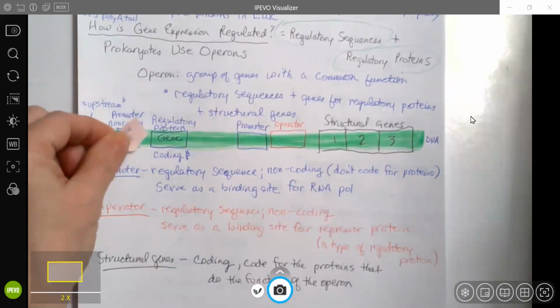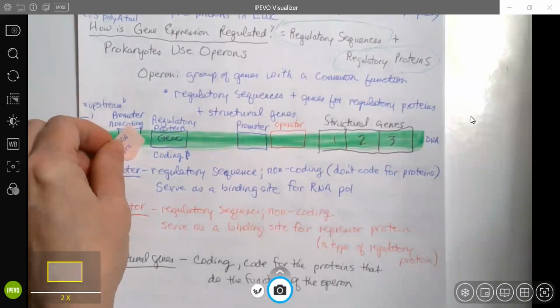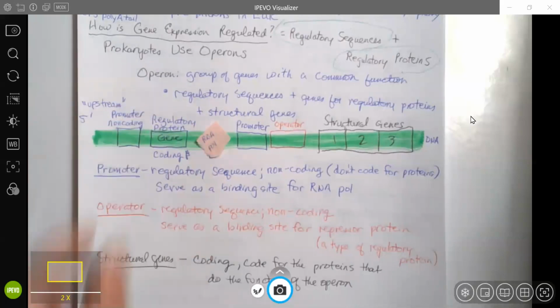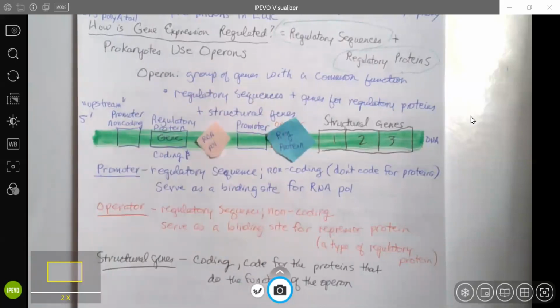First, RNA polymerase comes along, binds to this first promoter, transcribes the regulatory protein gene. The mRNA that is transcribed from that gene is translated, and a regulatory protein, a repressor protein, is produced. Now, in the Lac operon, that repressor protein can immediately bind to the operator all by itself.